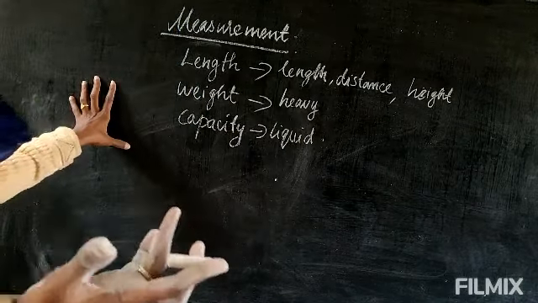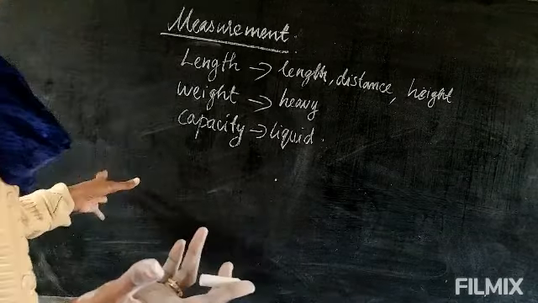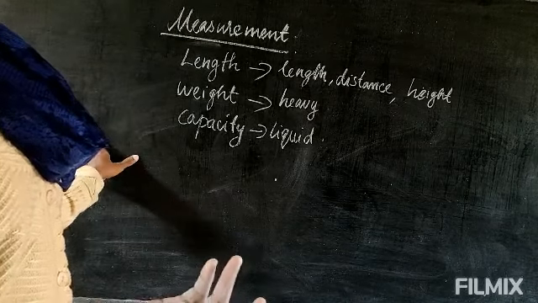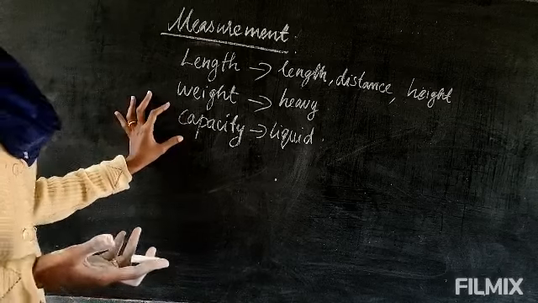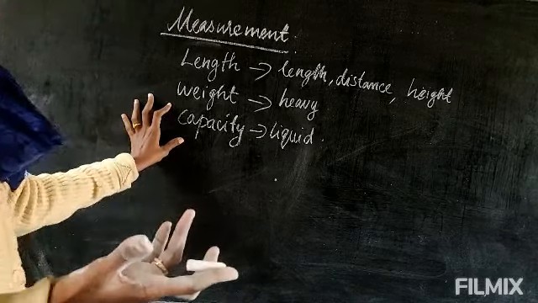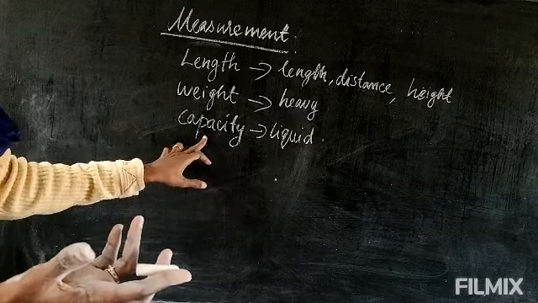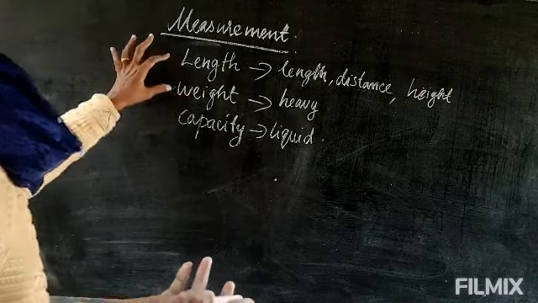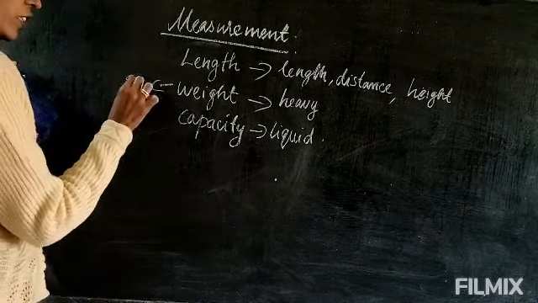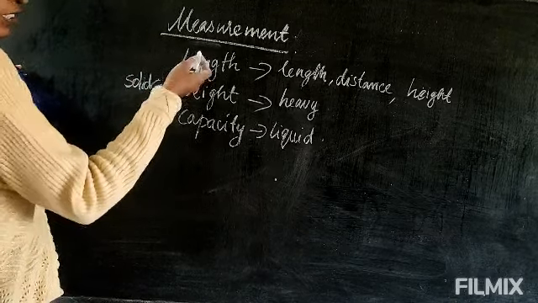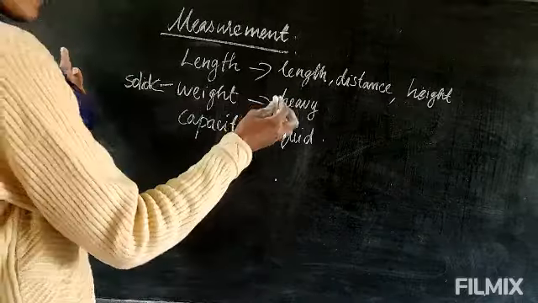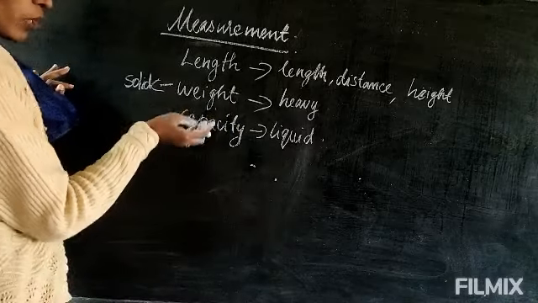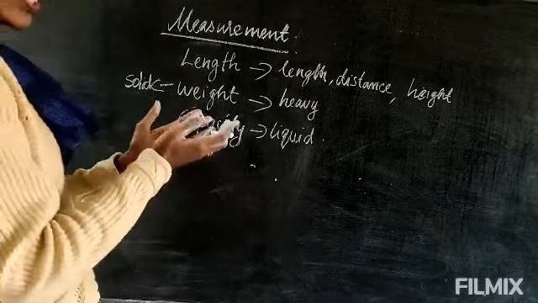Now if you take any container, like a glass, the amount of water or milk the glass can hold is the capacity of the glass. To find how much a container can contain, we measure the capacity. So this is mainly used only for liquid items, and weight is used for solids. Length is different from both; it is just from one point to another point. Weight and capacity are closer.